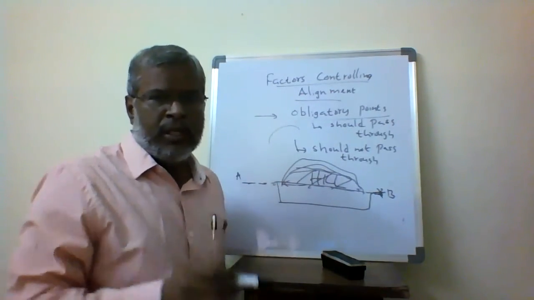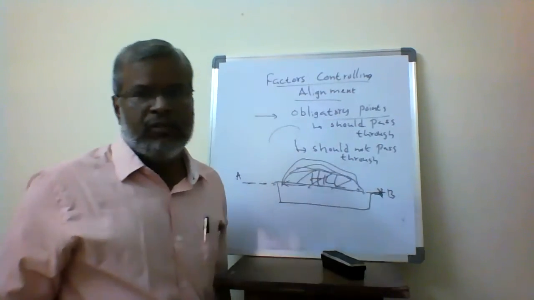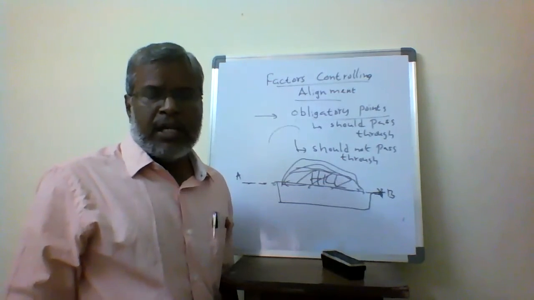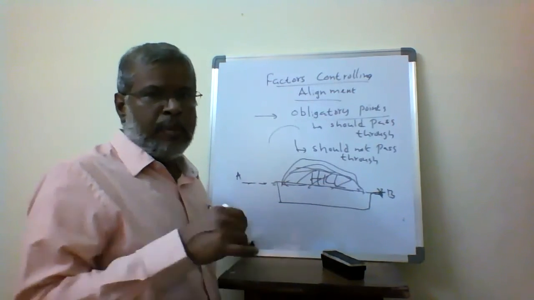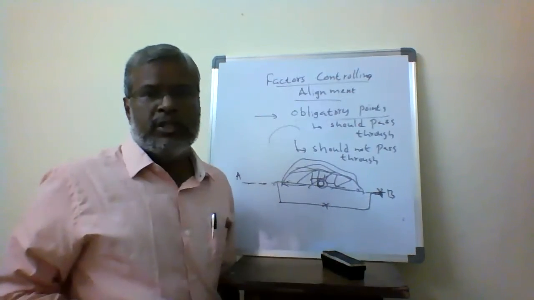However long the hill is, I go around the hill and reach the destination point. That is also one of the possible routes, a possible alignment I can do. But I will compare both of these, whether this one is going to be feasible or this one is going to be feasible.